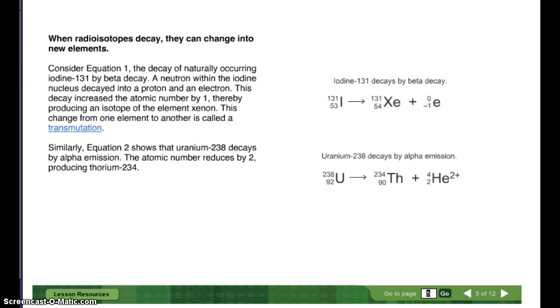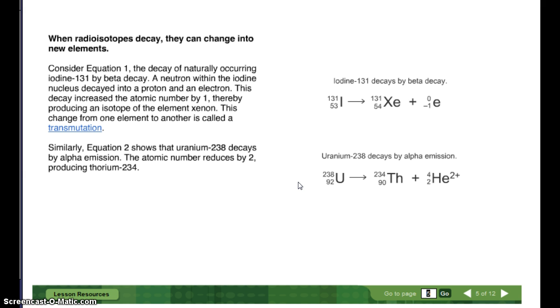When radioisotopes decay, they can change into new elements. Consider equation 1, the decay of naturally occurring iodine-131 by beta decay. A neutron within the iodine nucleus decayed into a proton and an electron. This decay increased the atomic number by 1, thereby producing an isotope of the element xenon. This change from one element to another is called transmutation. So we can tell that we got a new element not just because instead of I it's Xe, but look, instead of 53 protons, we have 54 protons. And it spit out an electron.